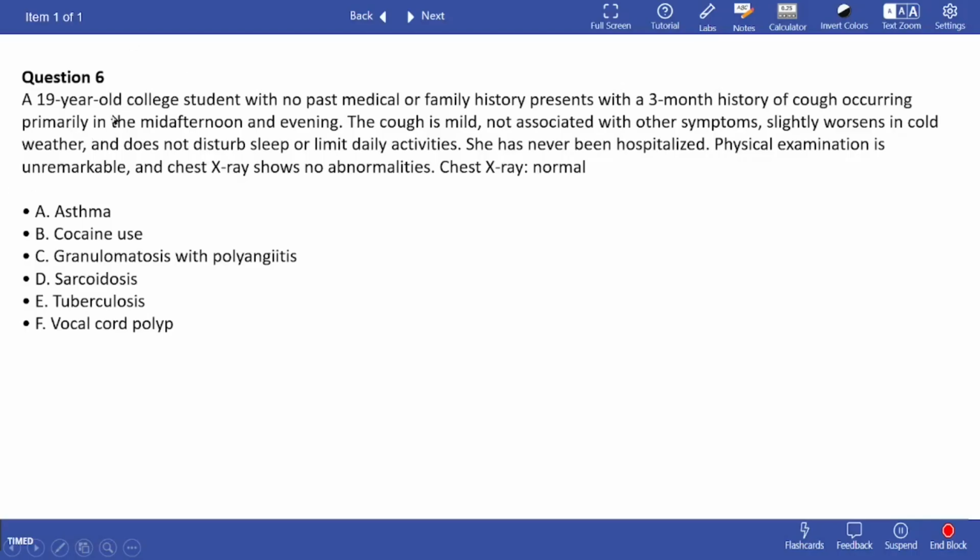So we left off at question 5, and now we're going to start from question 6. Physical examination is unremarkable and chest X-ray shows no abnormalities. It's normal. A 19-year-old college student with no past medical or family history presents with a 3-month history of cough occurring primarily in the mid-afternoon and evening. The cough is mild and not associated with other symptoms, slightly worsens in cold weather, and does not disturb sleep or limit daily activities. She has never been hospitalized. And these are your options. So I'll give you a minute to choose what you think.